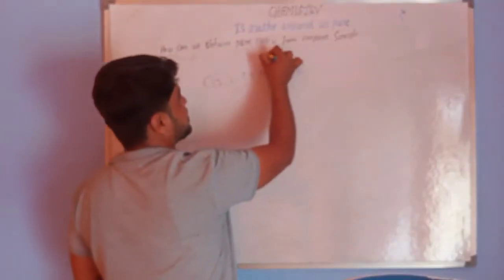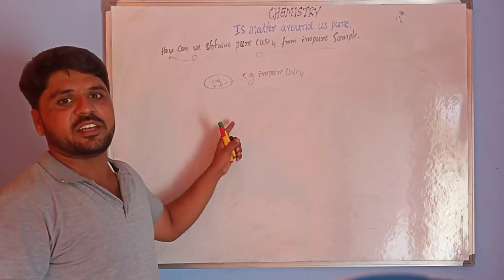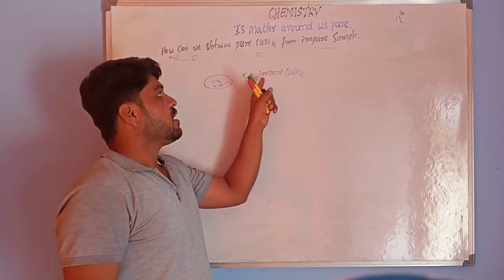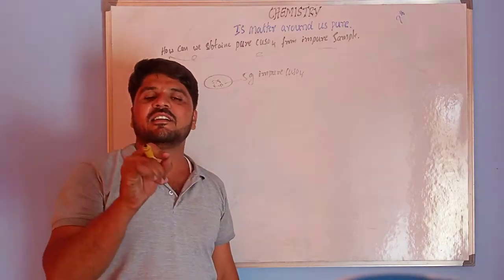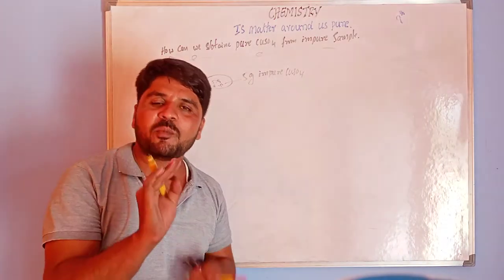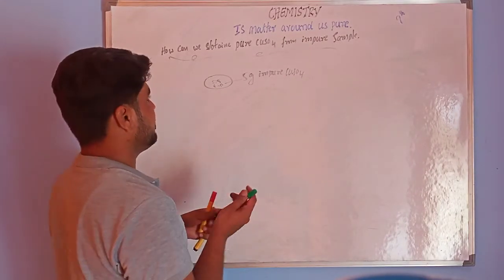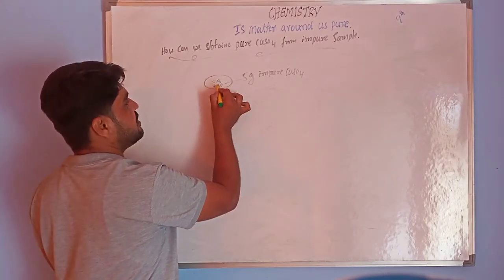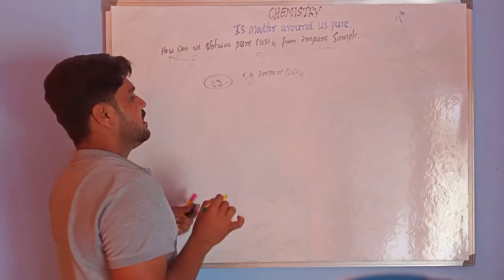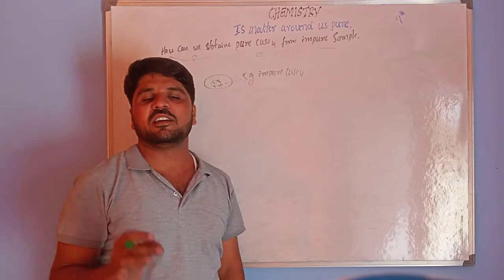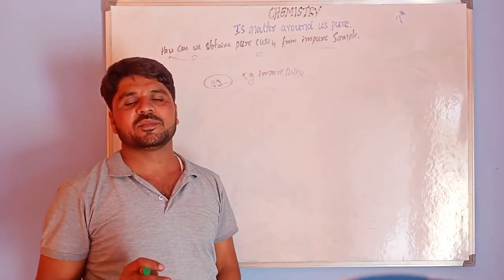Then dissolve this copper sulfate in the minimum amount of water, just enough to dissolve it.